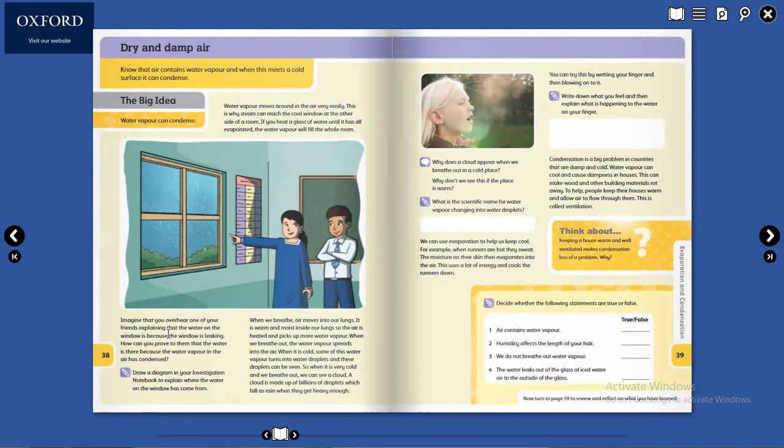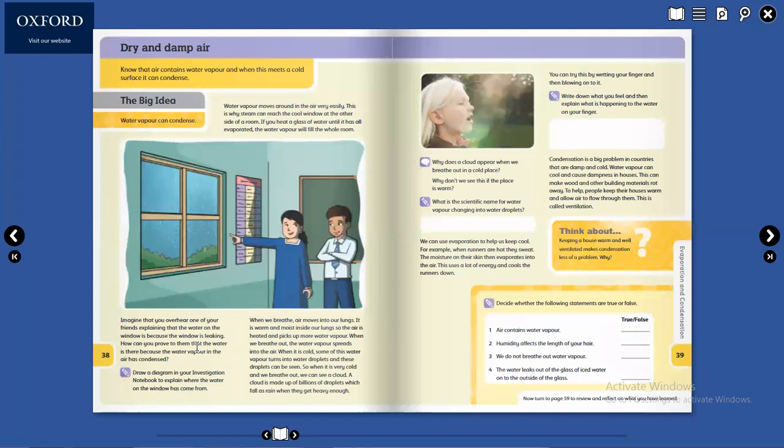Okay, Abdullah Faisal, read. Imagine that you overhear one of your friends explaining that the water on the window is because the window is leaking.